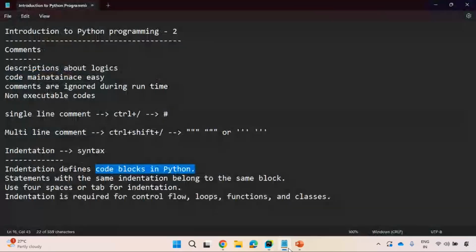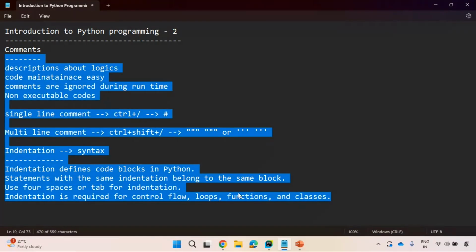So indentation is nothing but syntax. You need to follow that syntax very strictly, otherwise you'll get an indentation error. Very important basic things here. These are all the basics. Before building a big building, you need to understand these basics. A lot of things we'll discuss.